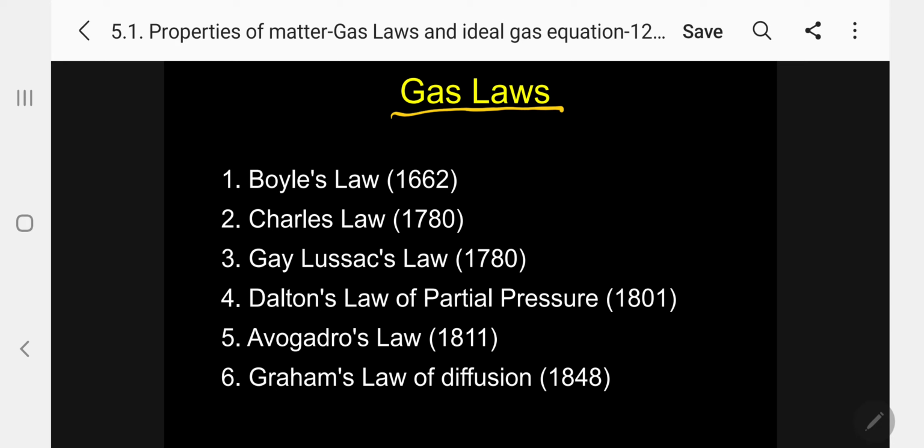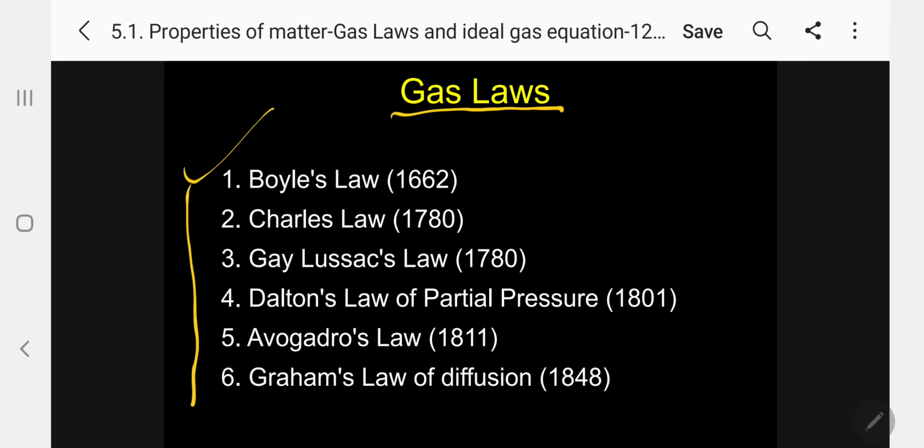Number one, there are different types of gas laws. Here I am giving nearly 7 important gas laws. You will be studying this in physics also under gases. 1. Boyle's law proposed in 1662. Charles' law proposed in 1780. Gay-Lussac law was introduced in 1780.